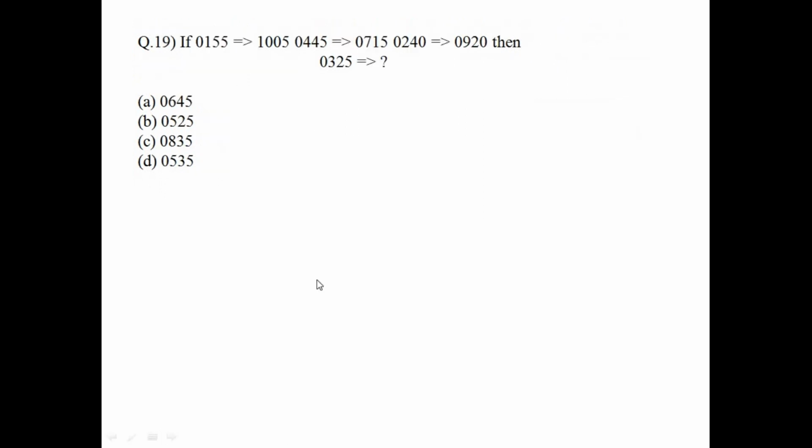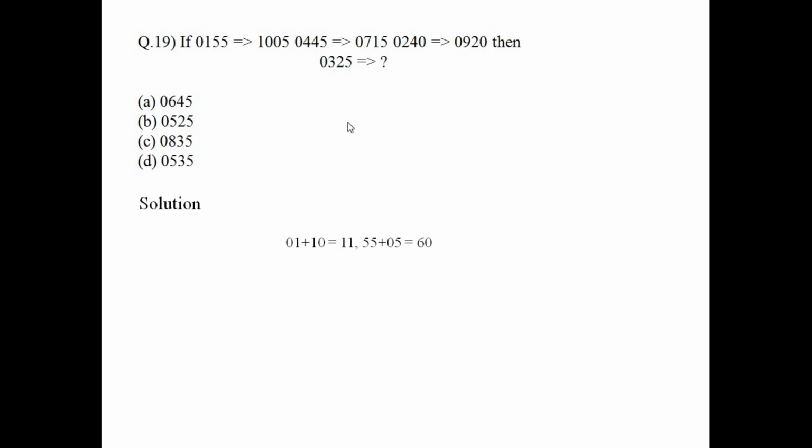Question number 19. If 0155 corresponds to 1005, 0445 corresponds to 0715, 0240 corresponds to 0920, then what does 0325 correspond to? This is a very simple question. You just see that the first two numbers of 0155 and 1005, when added, make 11.